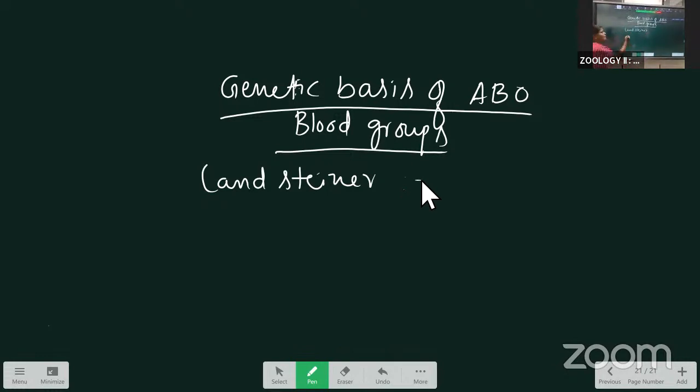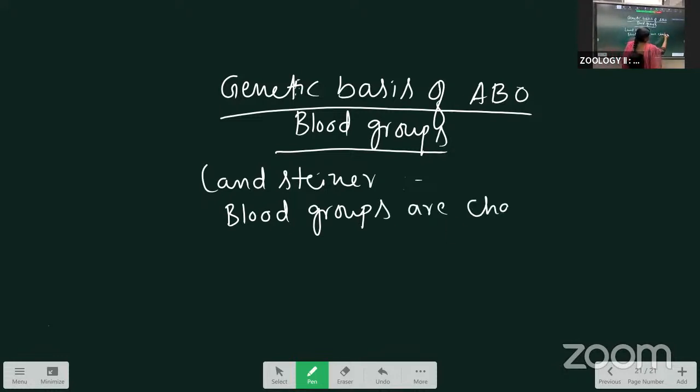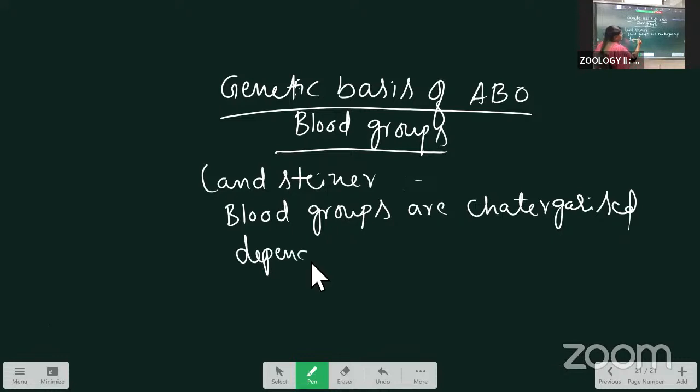The ABO blood groups are categorized depending on three alleles.